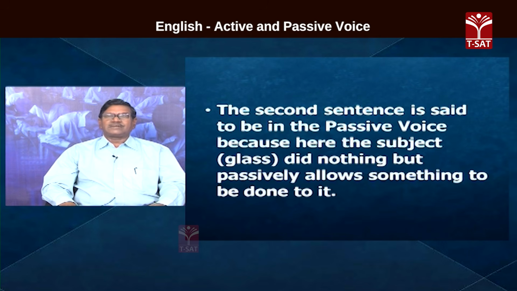And the second sentence is said to be in passive voice because here the subject, glass, did nothing but passively allows something to be done to it. Something has happened to it. That is why it is said to be in passive voice.